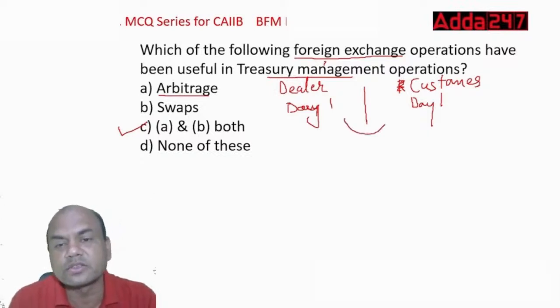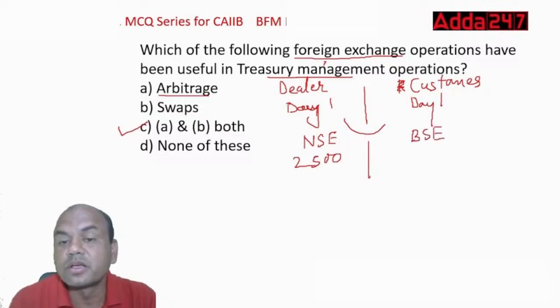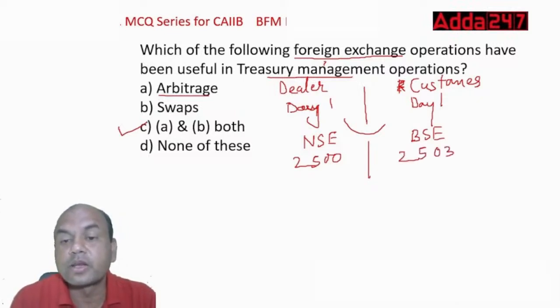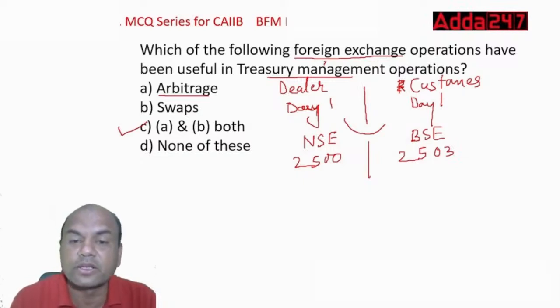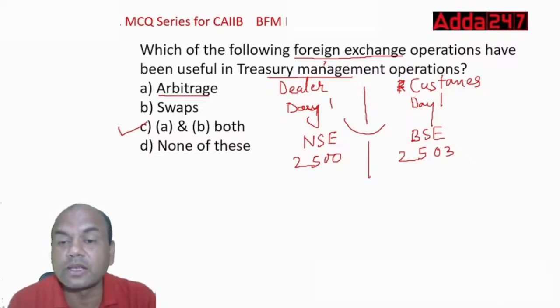Similarly, in BSE and NSE also. Suppose there is a Reliance share, and I buy it on NSE at, let's say, 2500, and immediately sell it on BSE. Suppose there is a price gap between these two exchanges, which lasts hardly 4 seconds. It is 2500 over here and 2503 there, a 3 rupee gap. So I'll buy 1 lakh shares over here and sell 1 lakh shares over there. I earn 3 lakh, 1 lakh into 3, in 4 seconds. That is arbitrage. Safest.